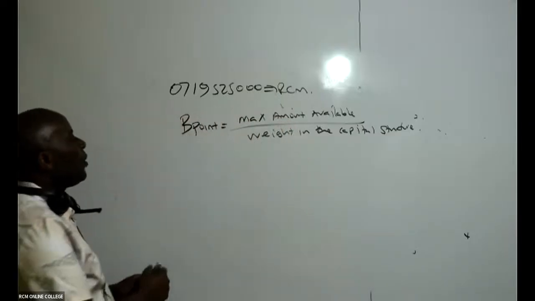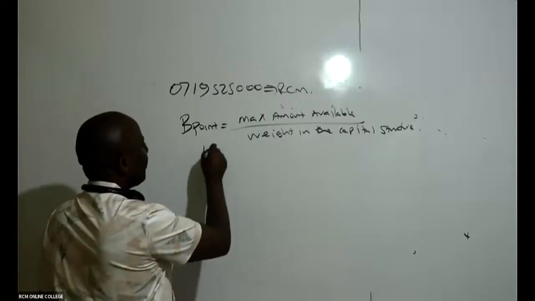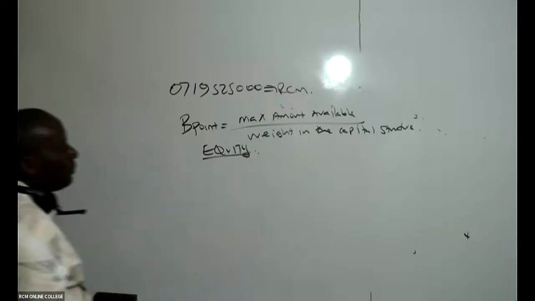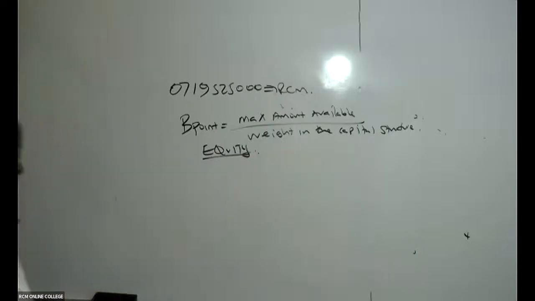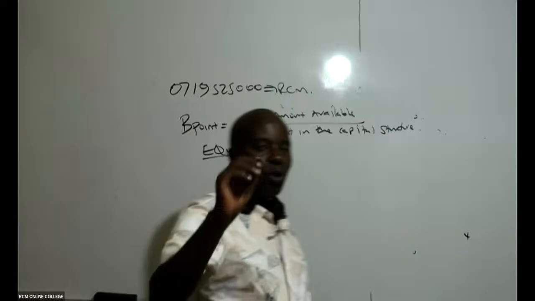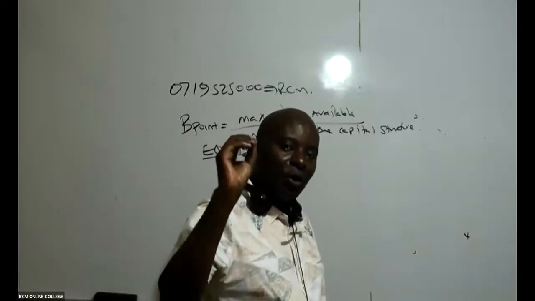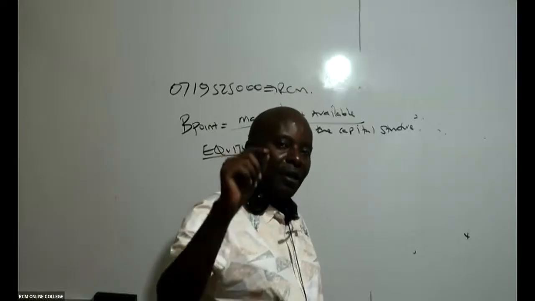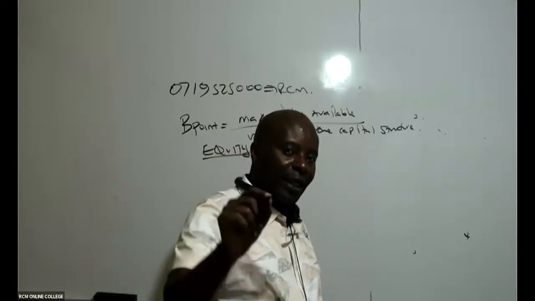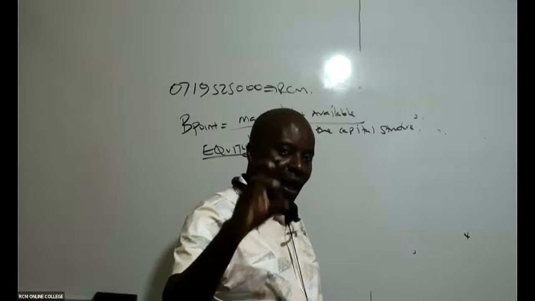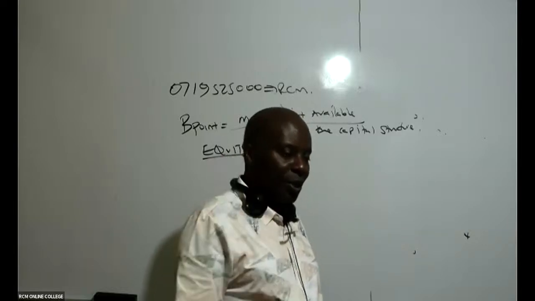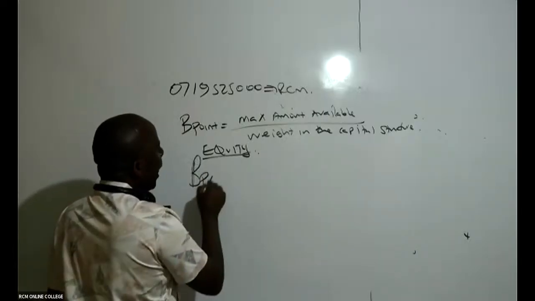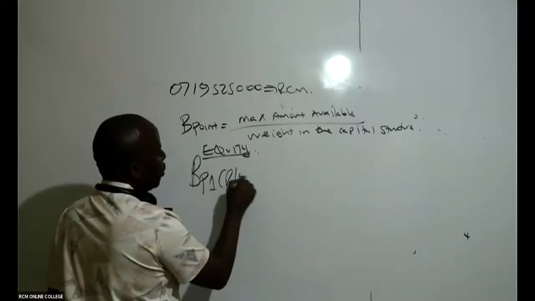And we shall get the breakpoint for equity, and for debt. Remember, for equity you've got two things: you have retained earnings and you have ordinary shares. So for equity, you must give us the breakpoint for retained earnings first, since it is cheaper, and then the breakpoint for the ordinary shares. So come here and they give me BP1, retained earnings.